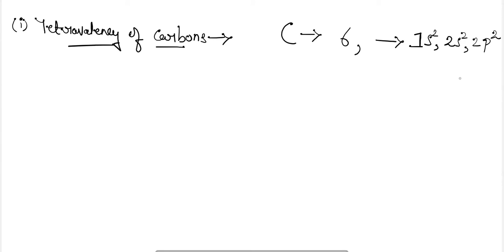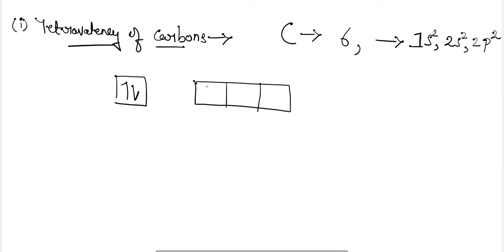Here the carbon will undergo hybridization to form compounds with other elements. So here we have 2s2 and 2p2.